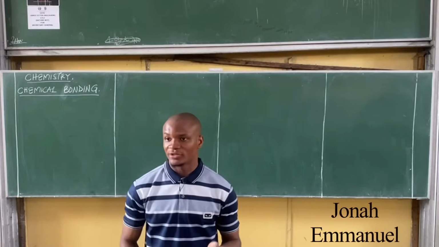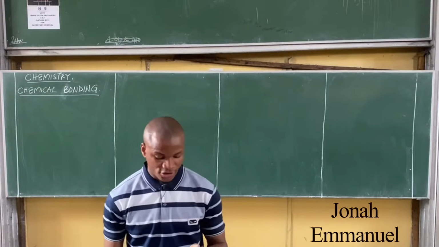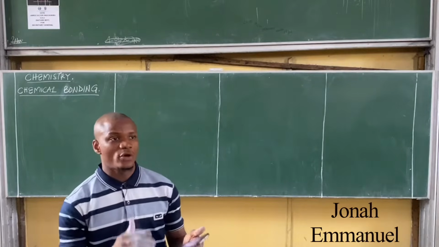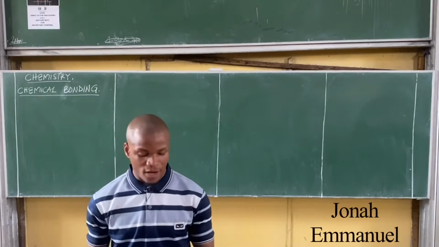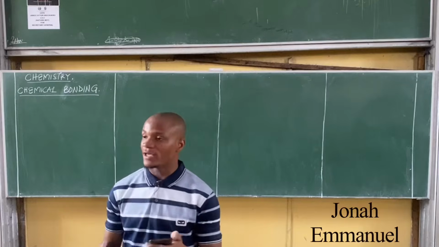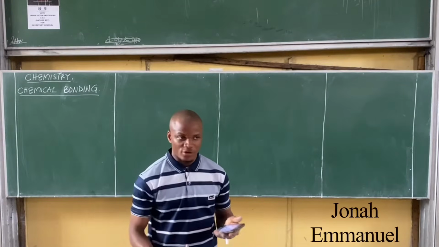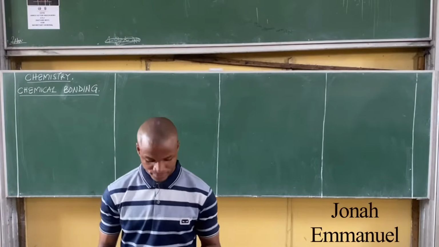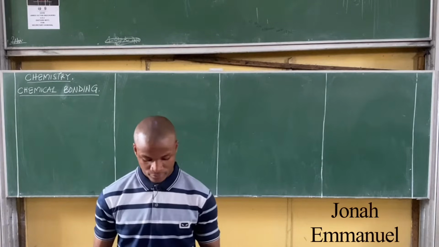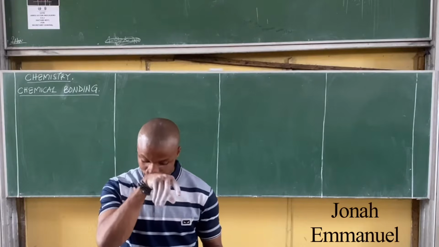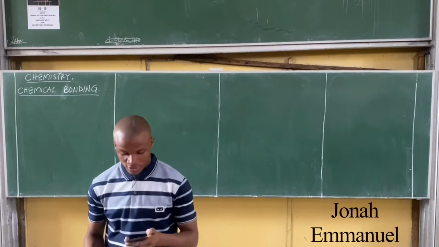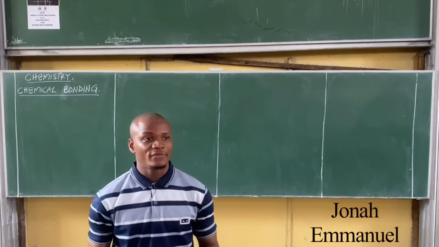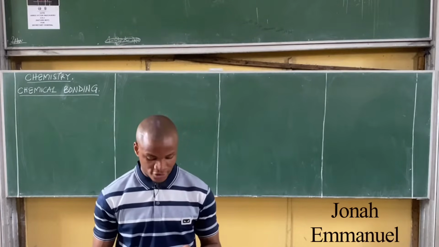This combination to form a compound affects their individual electronic configuration.